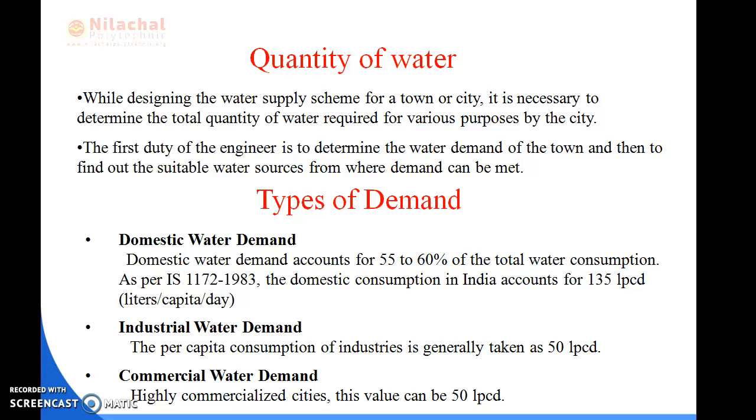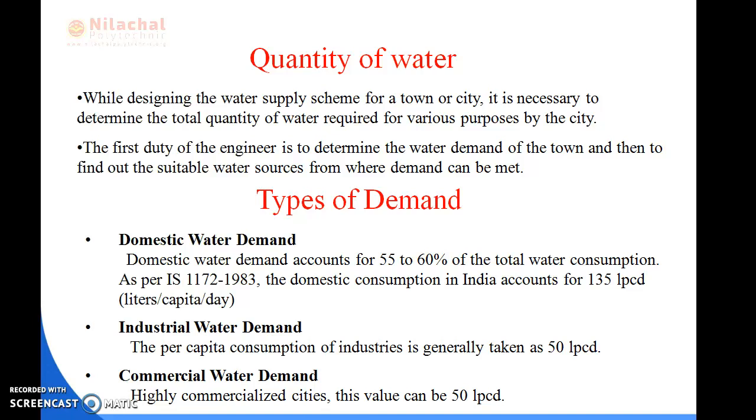Next is industrial water demand. In industrial water demand, the water required in industries mainly depends on the type and the size of the industries. It mainly depends on which type of industries and which size of industries are existing in the city.